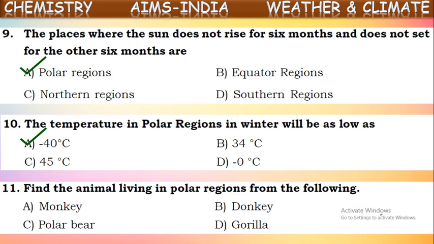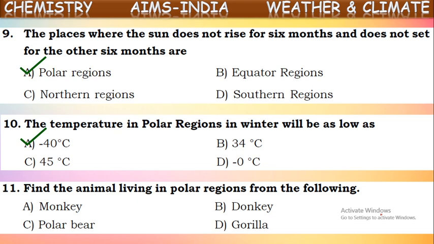So only a few kinds of animals and a few kinds of plants which are adapted, which have some changes to suit these climatic conditions, can survive in that area. Some animals like penguins and polar bears, only these kinds of animals can survive in that area.